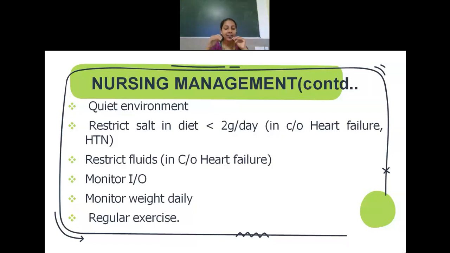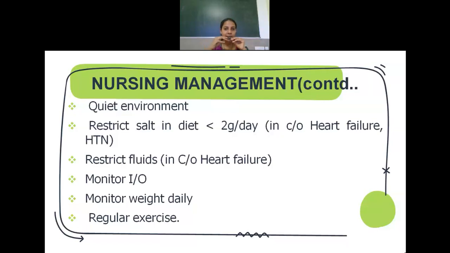Monitoring the weight is essential; daily weight should be checked. The reason is that the patient may already be having edema, and every day we need to check whether there is excess water retention. In order to know that, we monitor the weight of the patient. Mild to moderate exercises can be given, like passive exercises most of the time. And because the patient usually has swelling and water retention, also monitor the intake and output of the patient.